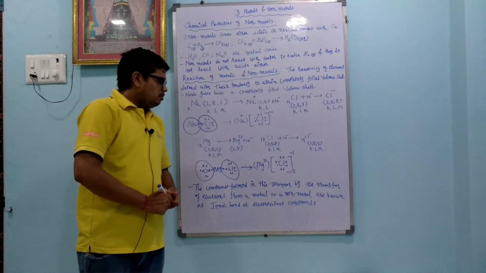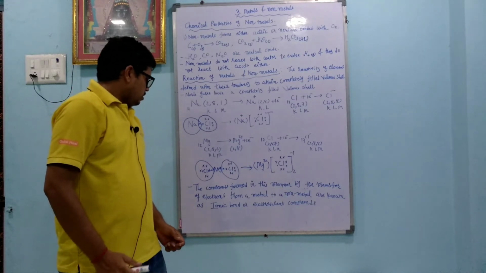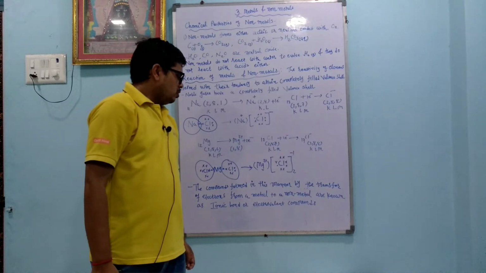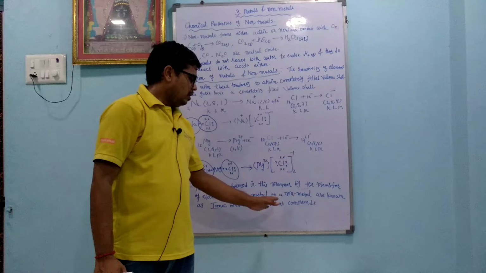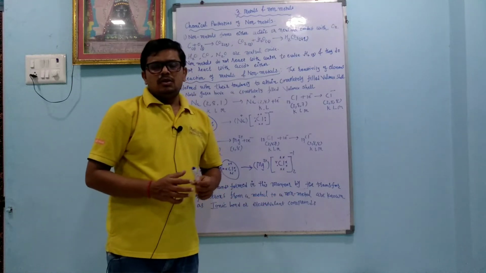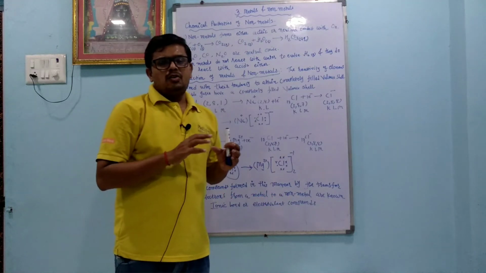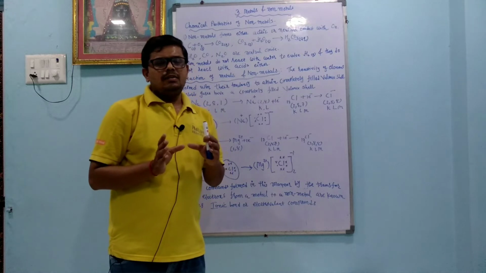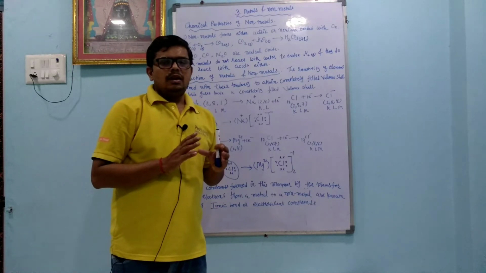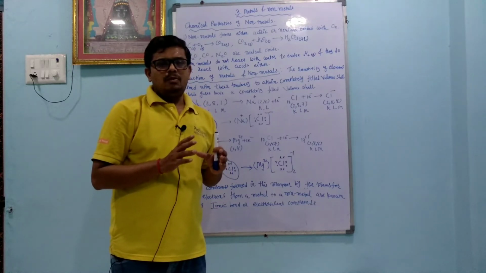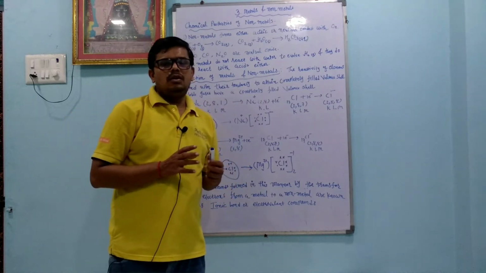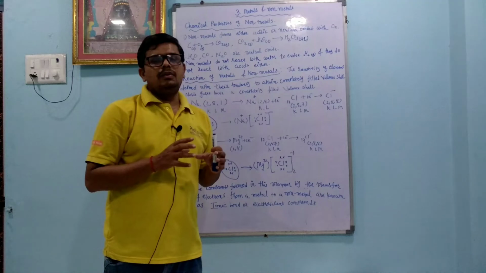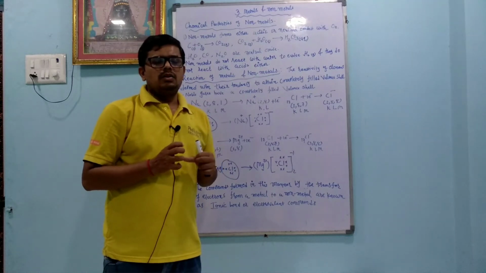The compounds formed in this manner by the transfer of electrons from a metal to a non-metal are known as ionic compounds, also called electrovalent compounds. So the electron exchange between the cation and anion, and the bond that is formed, is called an ionic bond, or an electrovalent bond. We can say that the attraction between cation and anion is called the ionic bond.